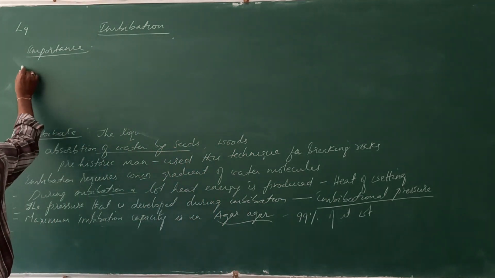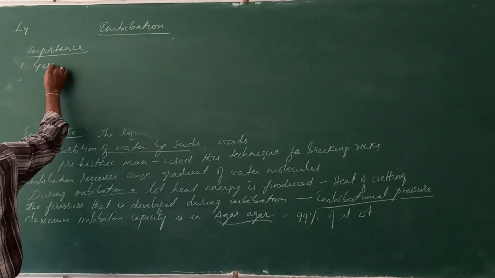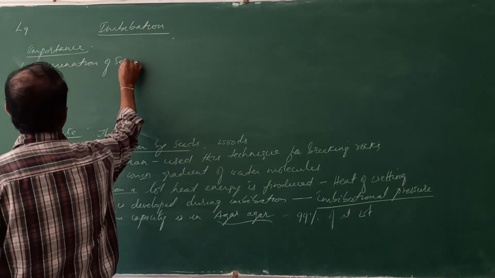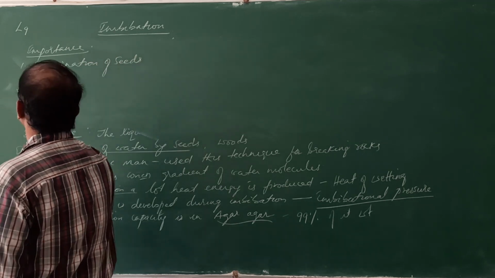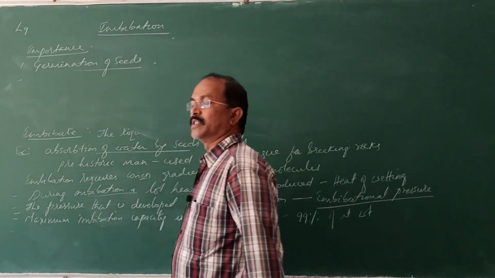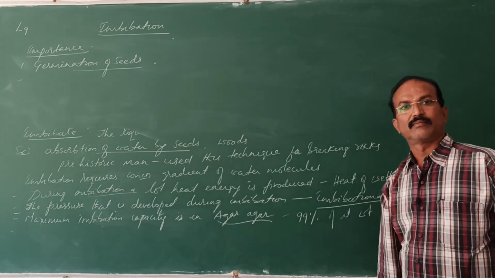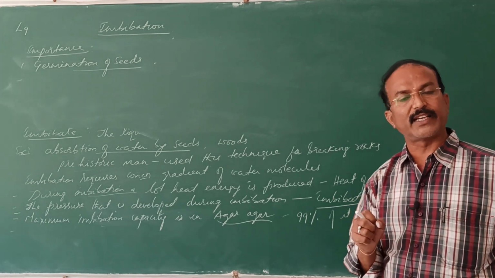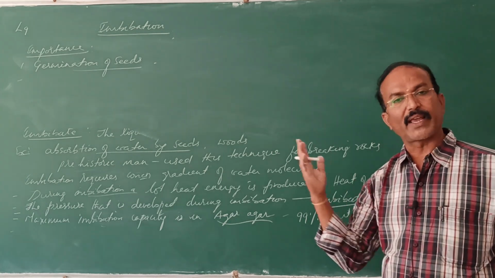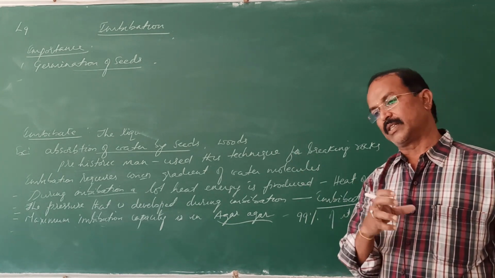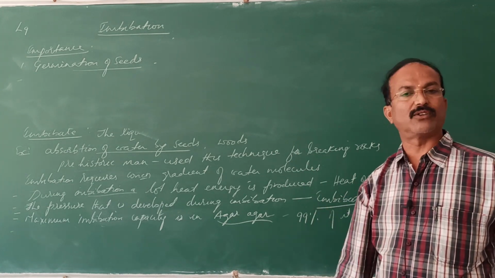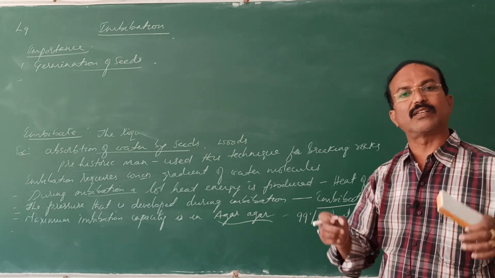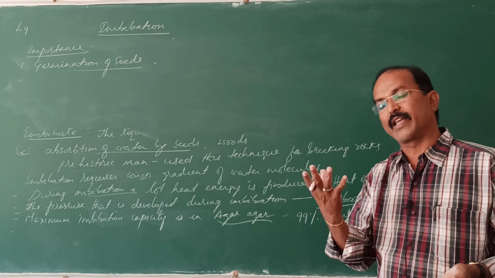So significance, number one, germination. For germination of seeds, water is required. The water is absorbed by dry seeds by imbibition only. First, into the seed coats, then into the kernels, and the swelling of the kernels results in breakage of the seed coats, and the embryo starts dividing.